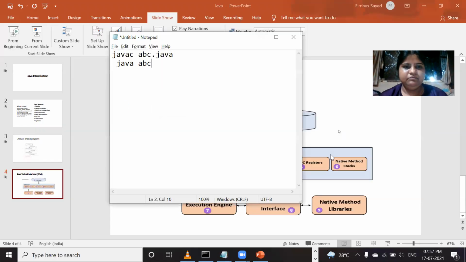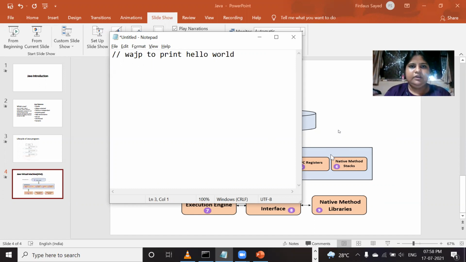Now let's see what a Java program actually looks like. If we want to type hello world, first of all, how do we type a comment in a Java program? A Java program to print hello world.